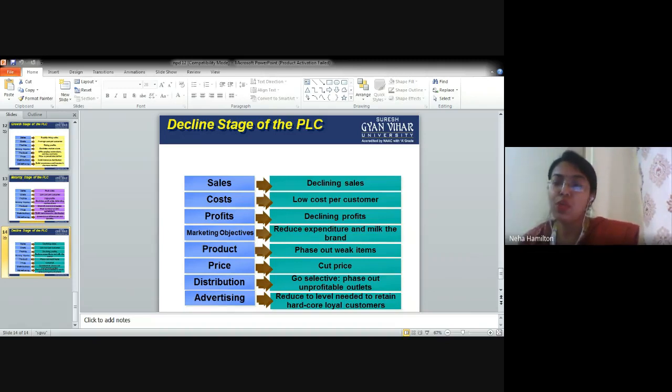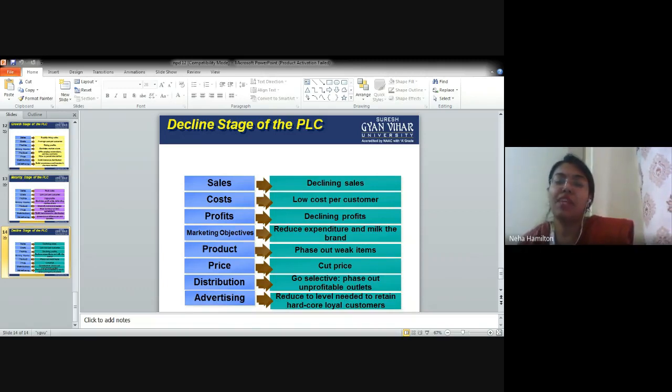The decline stage comes when you are not able to control things at the maturity stage, when you are not attentive enough, aware enough, or successful enough to stabilize that graph. Then only the decline stage comes. Profits are declining, and the marketing objectives are to reduce expenditure and milk the brand. Milk the brand means that when sales are declining rigorously, you try to stand up in the market, but there are so many competitors and so much hassle in the market that you are not able to stand up again. Generally, when you enter the decline stage, you just keep going down whatever you do.